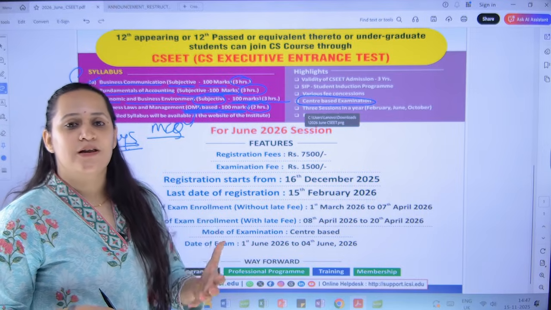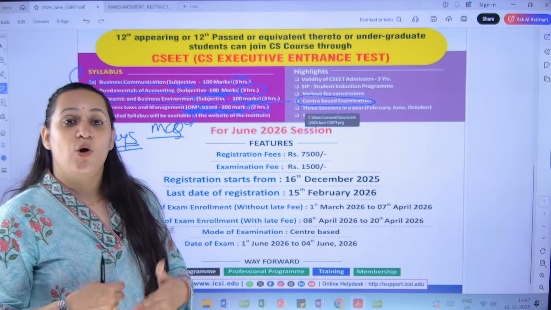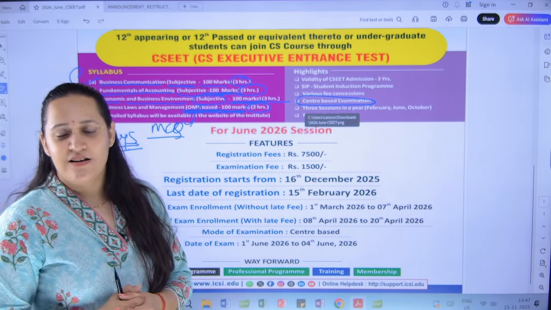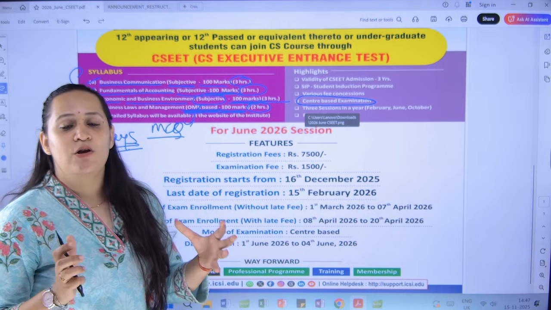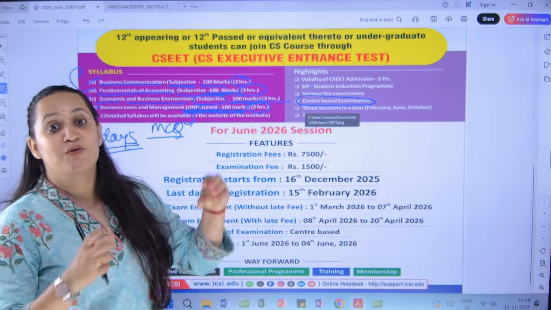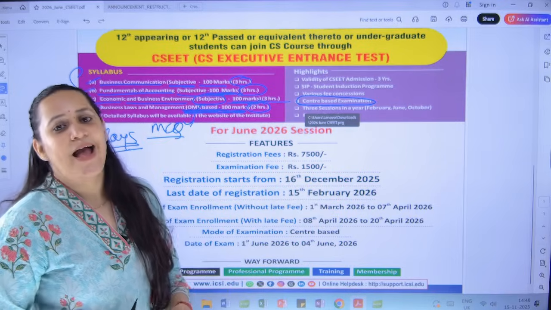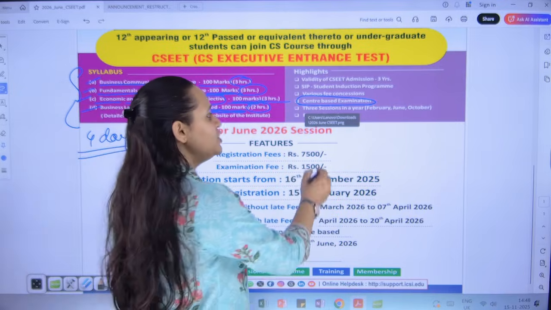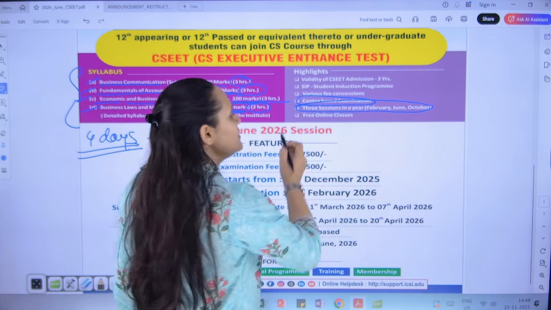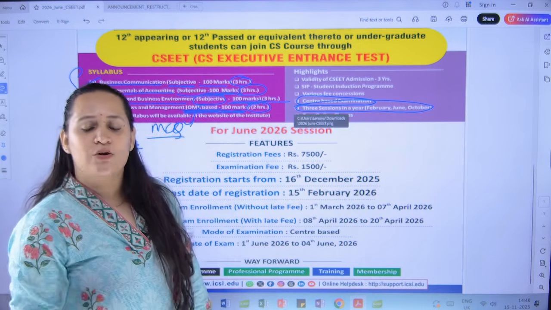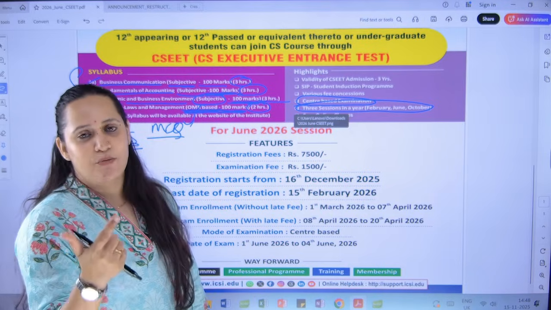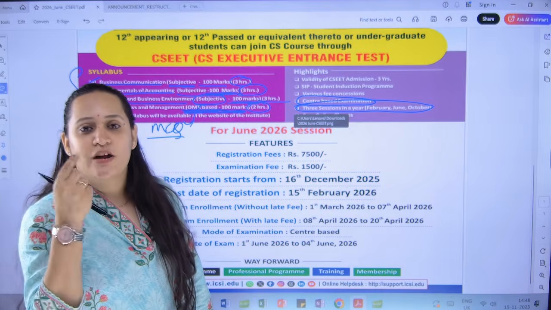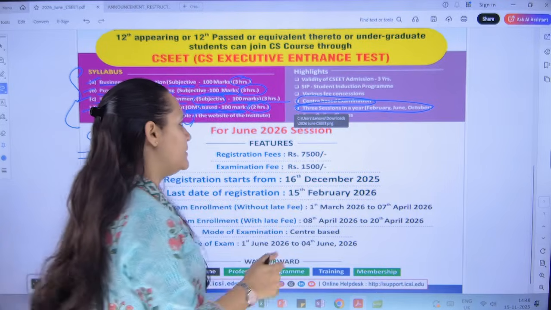But there were a lot of technical difficulties. The institute had to always give a re-exam for the technical issues, and that is why they've decided that we'll conduct it like a full-fledged exam, and the students have to actually physically come to the examination center and write the exam. Next change is that earlier CSEET was conducted 4 times in a year. Now we are going to conduct CSEET only 3 times, that is once in February, once in January and once in October. So they've reduced 1 attempt for CSEET.